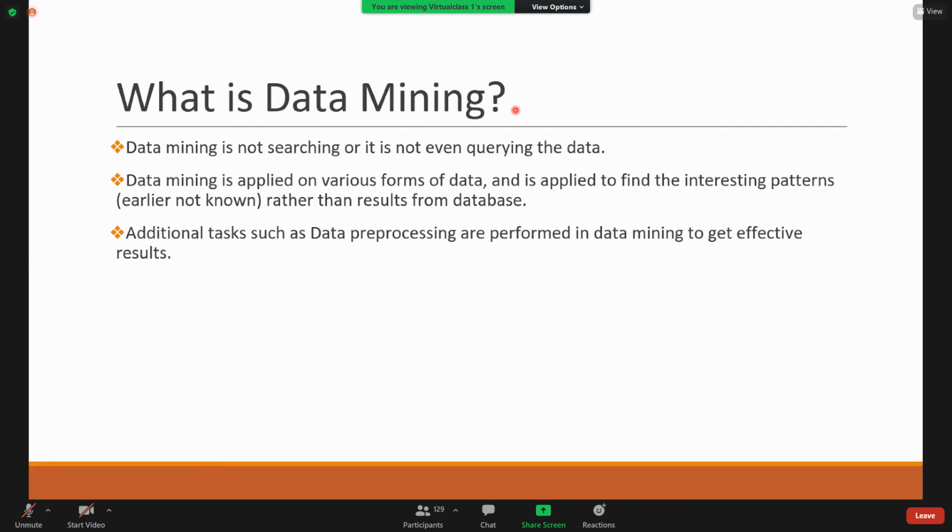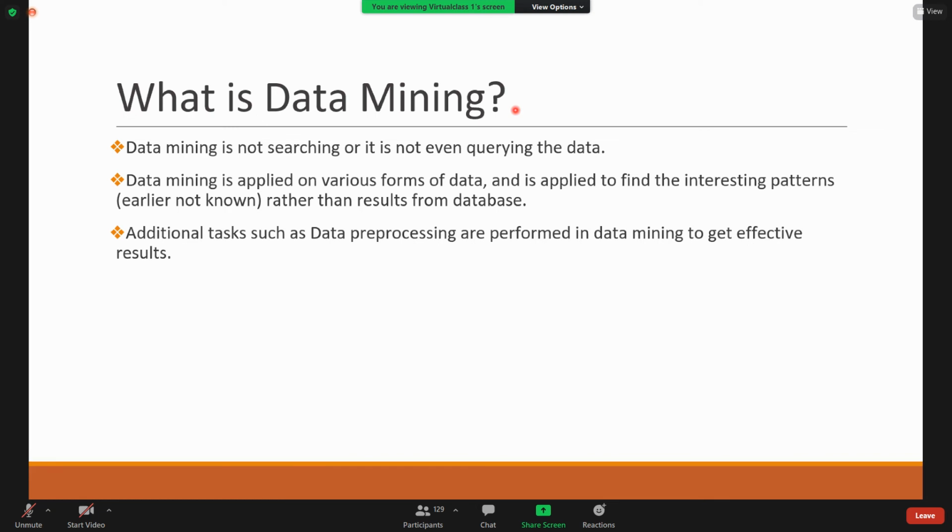And also, we may have data with thousands of attributes, but all the attributes may not be required for mining a specific kind of data. So in that case, we'll select the appropriate data. For this kind of analysis or mining, we need only this group of attributes.